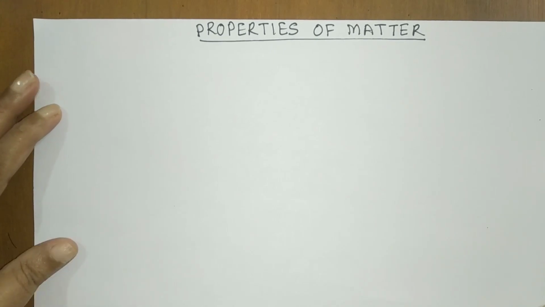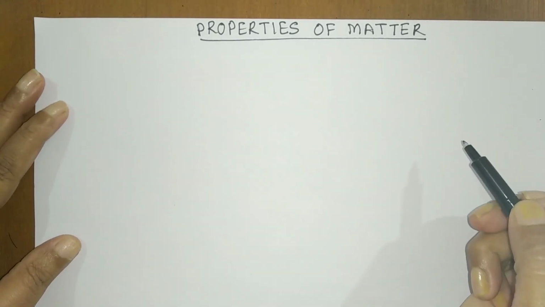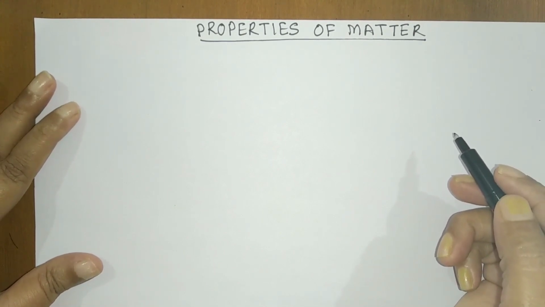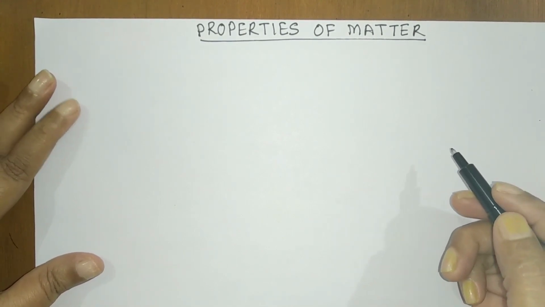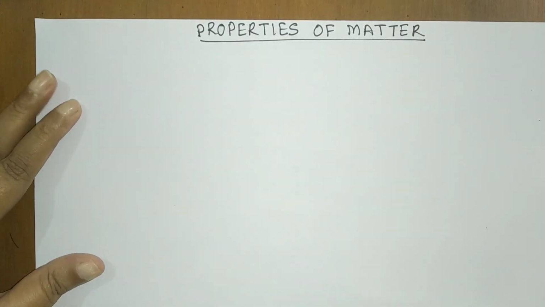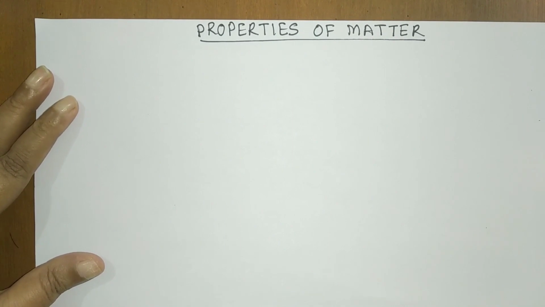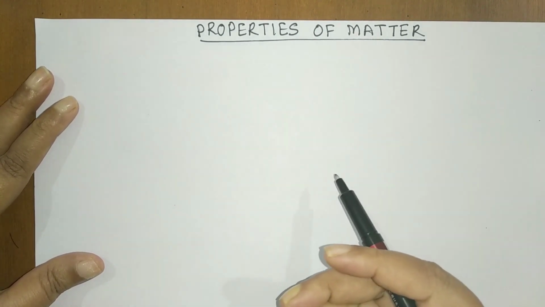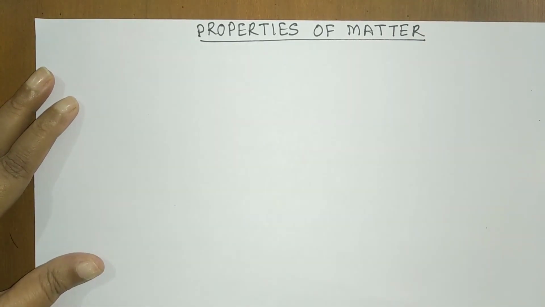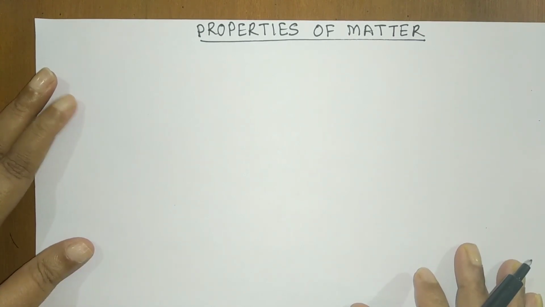Hello students. In this video, we are going to see the properties of matter. Now when I talk about properties, what type of properties are we talking about? So students, when you observe matter from outside, we draw some conclusions by seeing the external properties of that particular substance. The properties which can be measured by observation without changing the chemical composition of the substance, we call such properties physical properties.